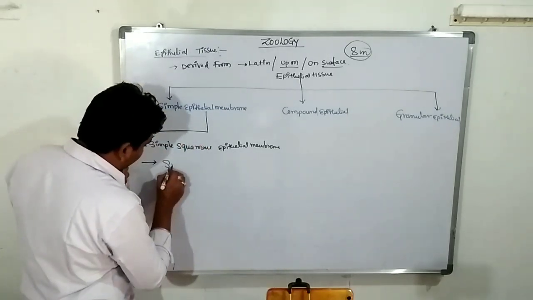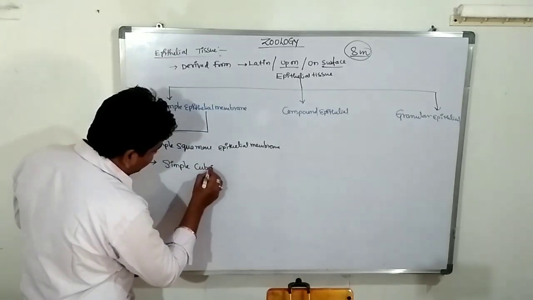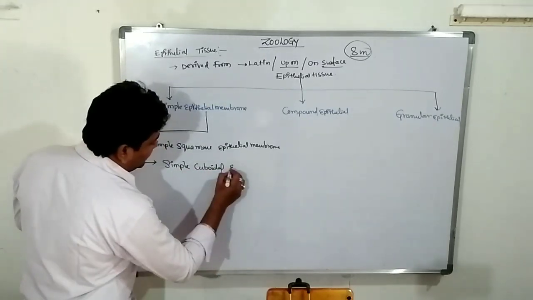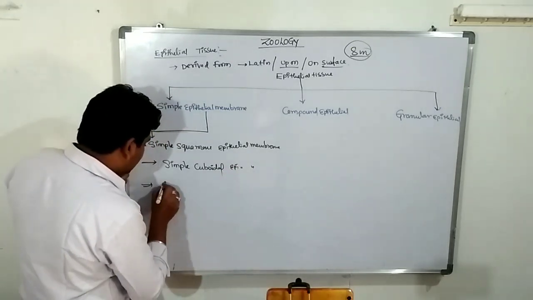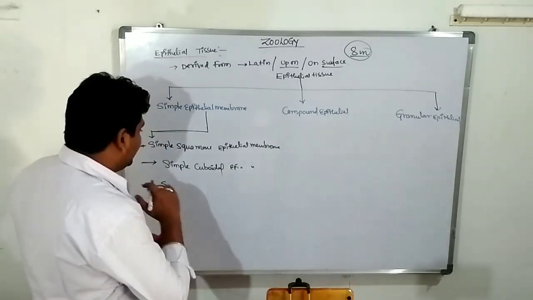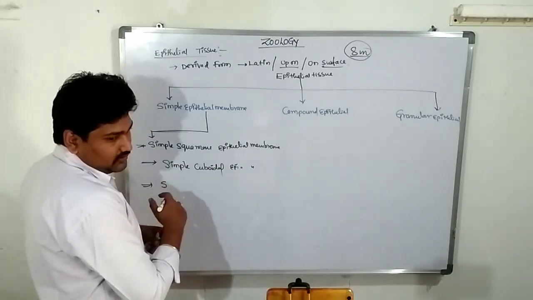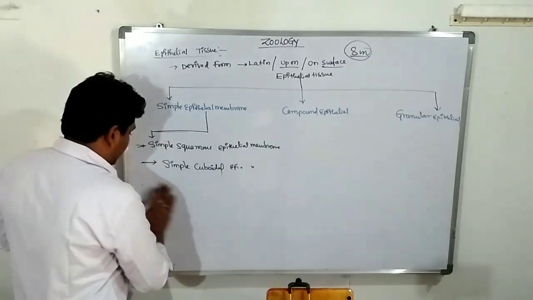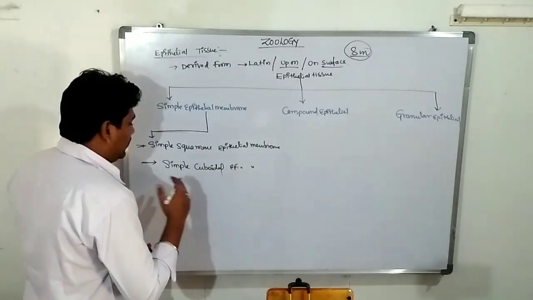Second one is simple cuboidal epithelial membrane. Simple epithelial membrane: simple squamous, simple cuboidal.